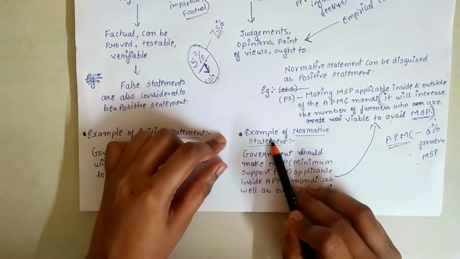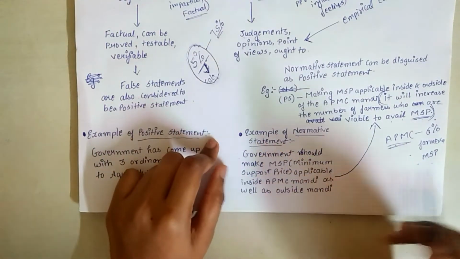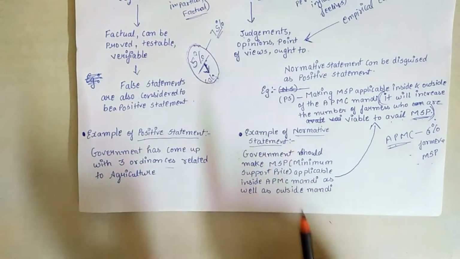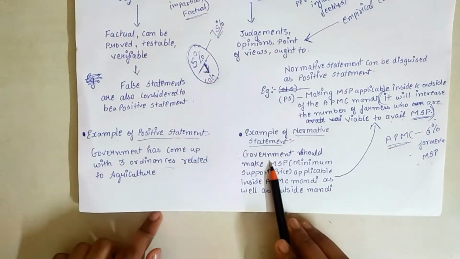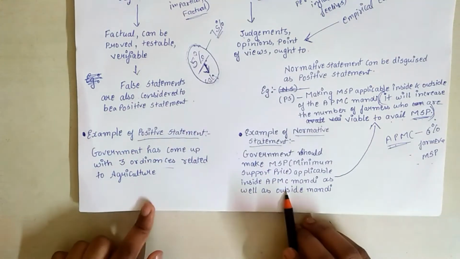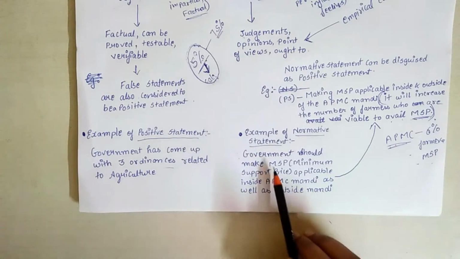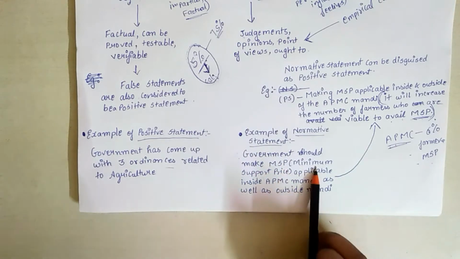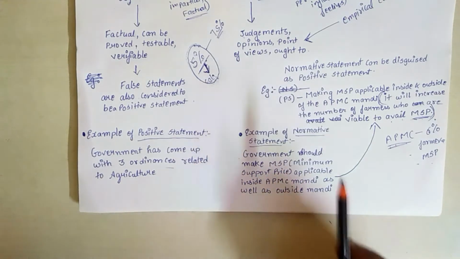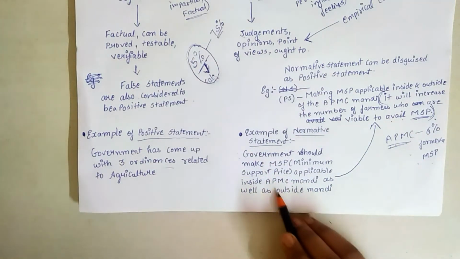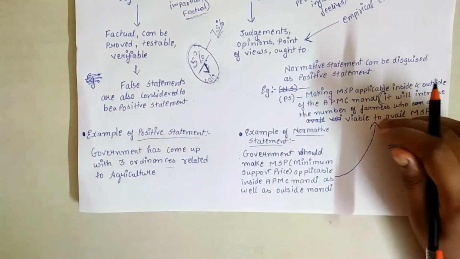And now taking up the example of the normative statement. Here, considering the same farmers protest, my opinion is that the government should make MSP, which is the minimum support price given to the farmers, applicable inside the APMC Mandi as well as outside the APMC Mandi.